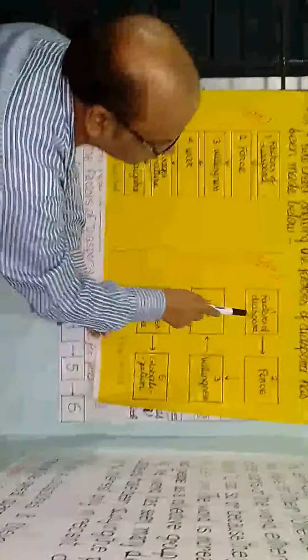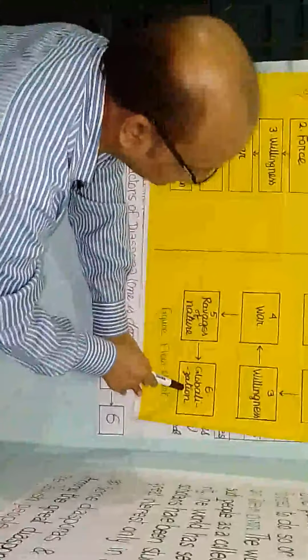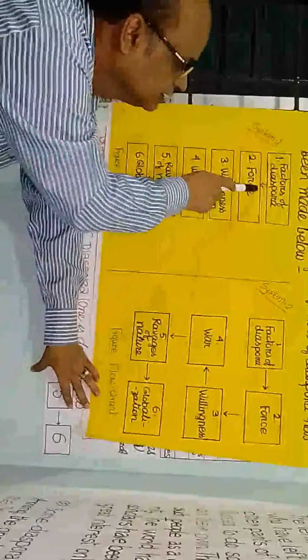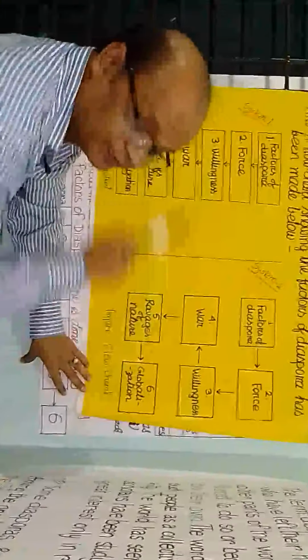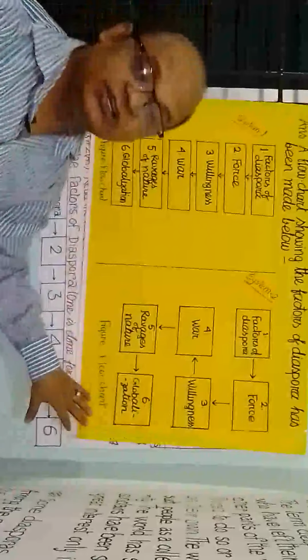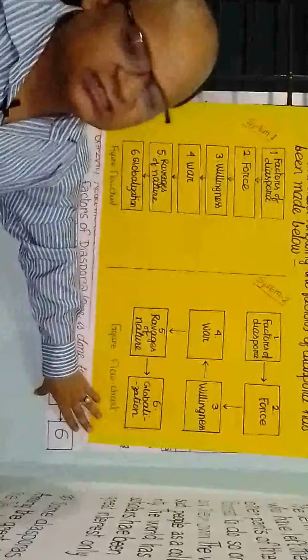Or the same answer we can write in this way: factors of diasporas: number 2, force; number 3, willingness; number 4, war; number 5, ravages of nature; and number 6, globalization. Dear students, in case of writing a flowchart, don't forget to make the box and show the flow with an arrow. You must give this arrow or box, otherwise you will not get any credit or number.